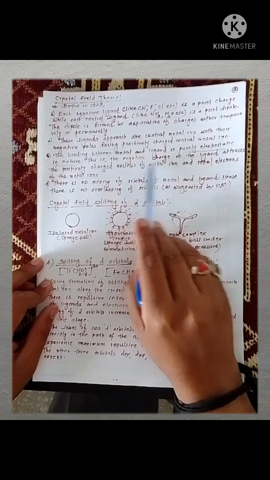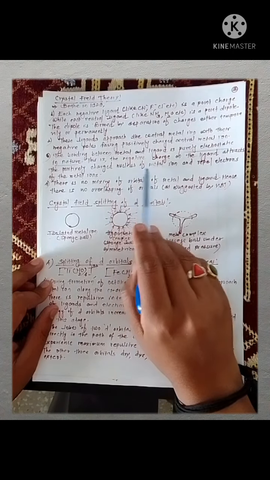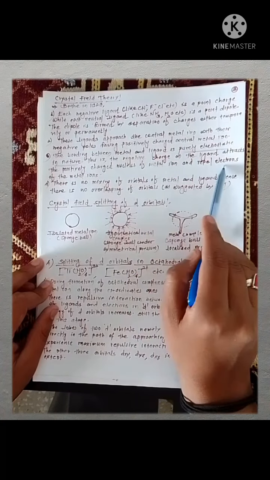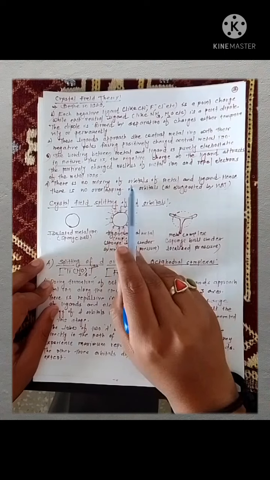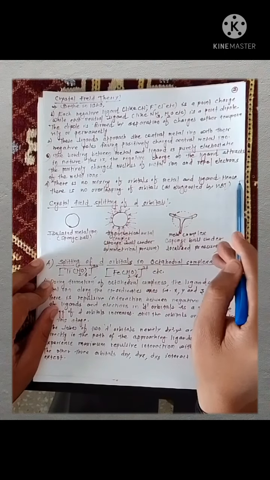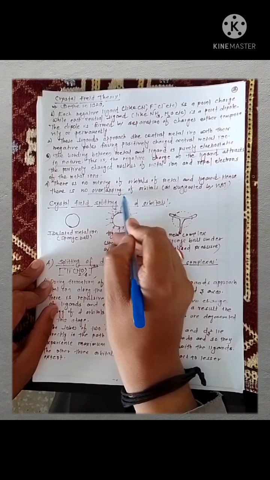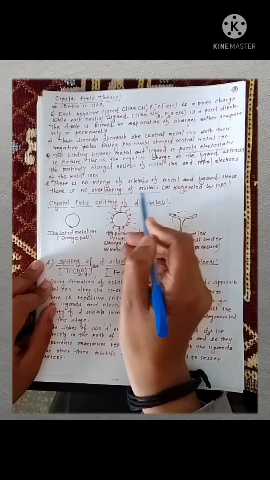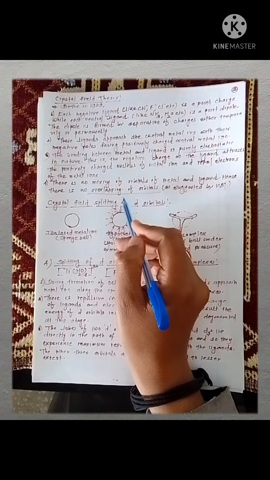This is due to the negative charge on the ligand attracting the positively charged nucleus of the metal ion and repelling the electrons of the metal ion. There is no mixing of orbitals of metal and ligand, hence there is no overlapping of orbitals. It is also one of the important points of CFT. According to CFT, orbitals do not mix or overlap with each other.